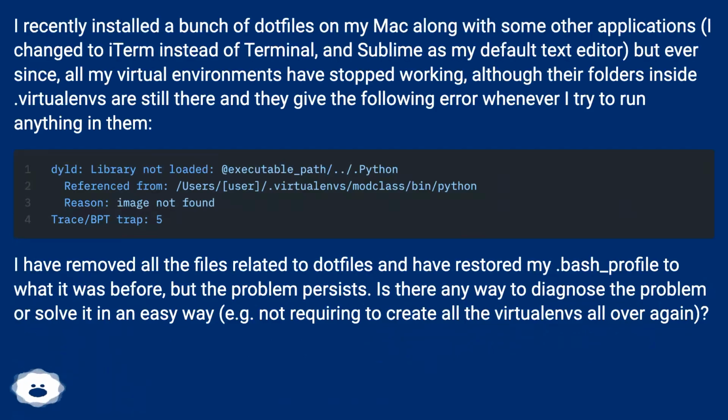I recently installed a bunch of .files on my Mac along with some other applications. I changed to iTerm instead of Terminal, and Sublime as my default text editor, but ever since, all my virtual environments have stopped working, although their folders inside Virtualenvs are still there. They give the following error whenever I try to run anything in them.